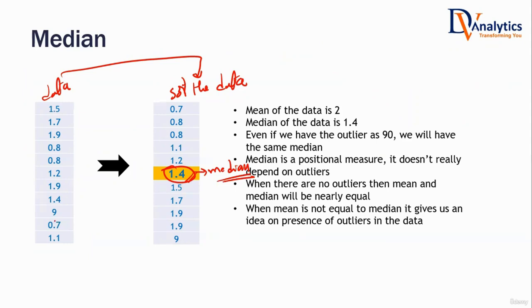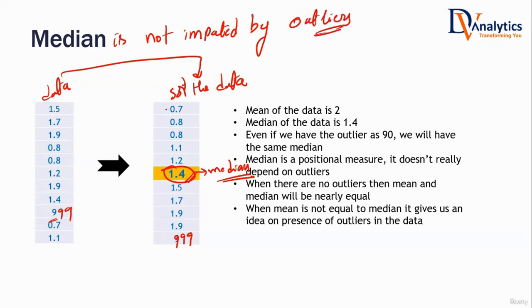Let us suppose instead of 9, if you have 99 here, then 99 will come here. Do you think the median will now change to 14 or 15, or will it be the same? It will be the same. Even if I have 999, what will be the new median? 1.4 only. Median is not impacted by outliers. Make sense? Yes, sir.